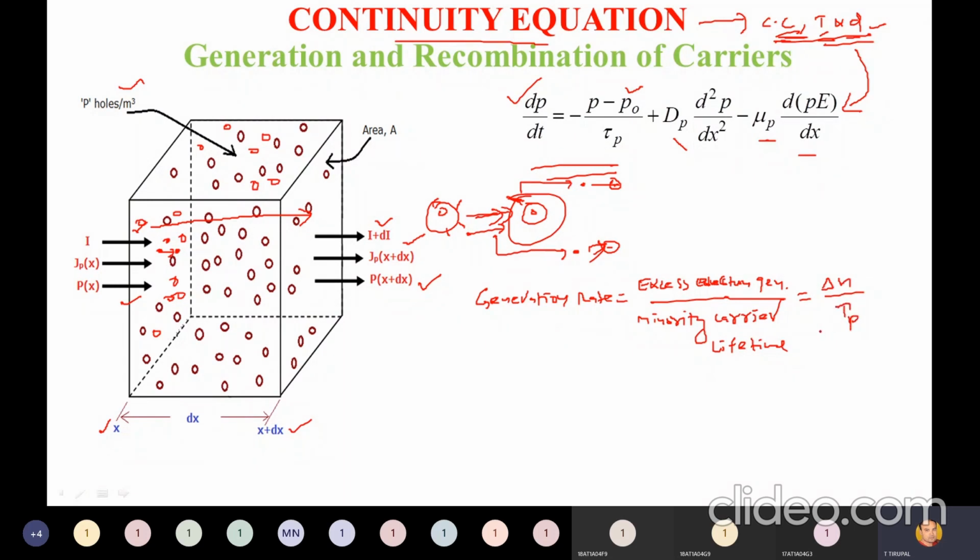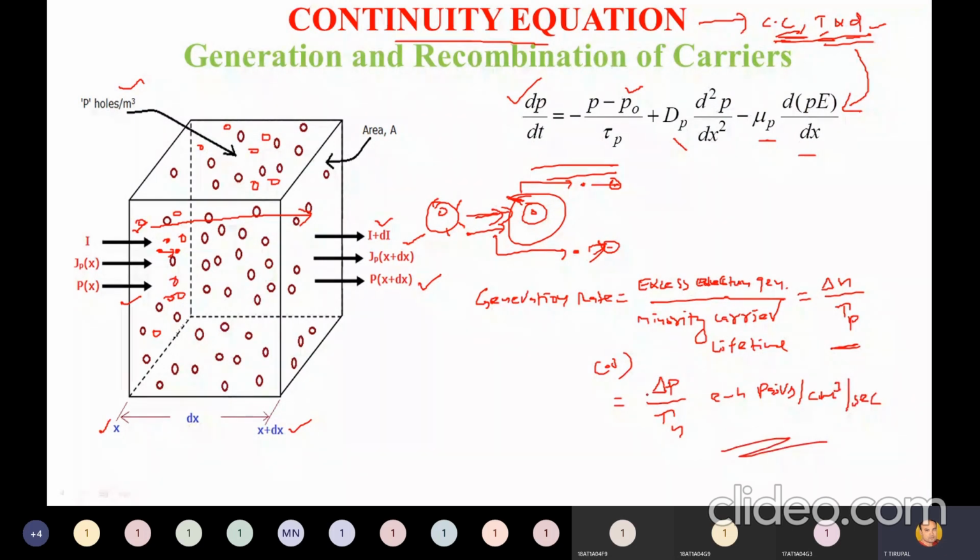Divided by tau p. Minority carrier lifetime means holes, tau p. Okay, so this is another formula. And also you can write a generation rate in terms of holes, delta p, or it may be written as delta p divided by tau n. The units are electron-hole pairs per centimeter cube per second.